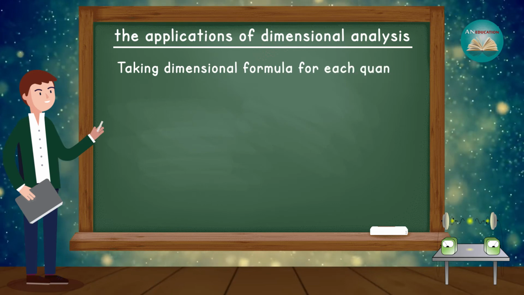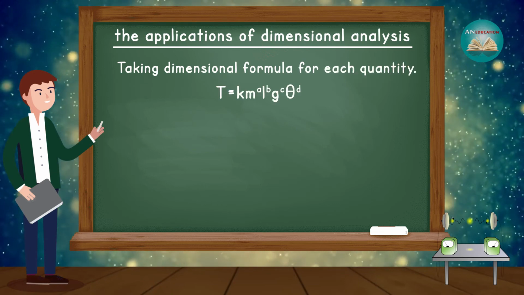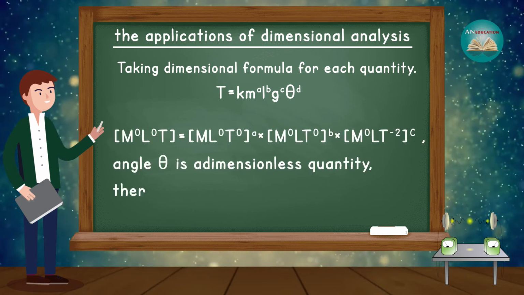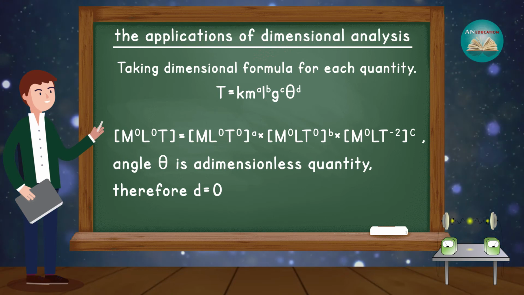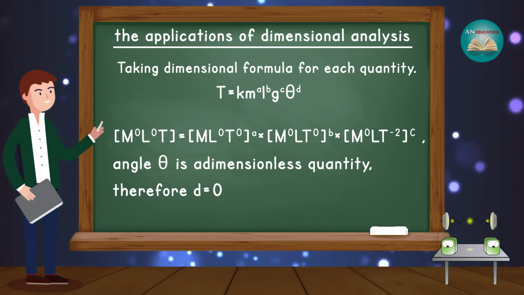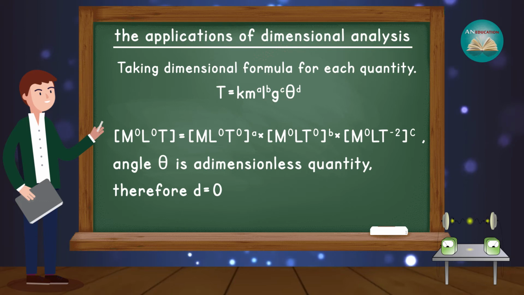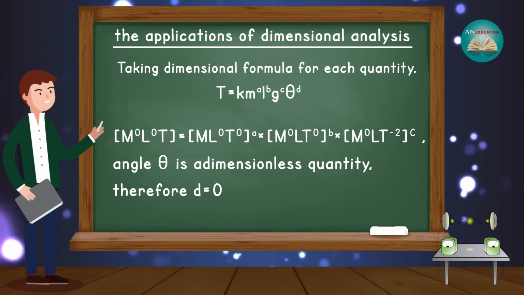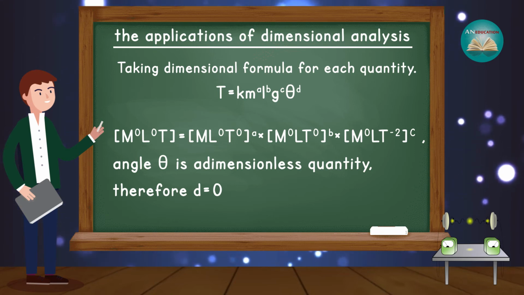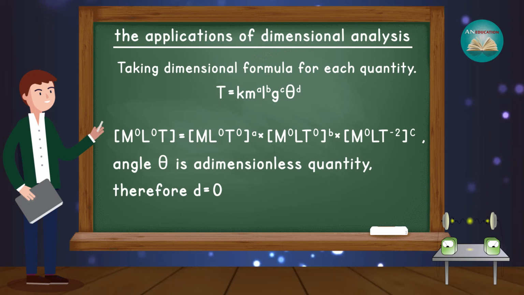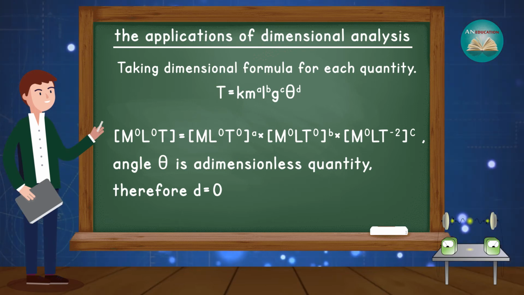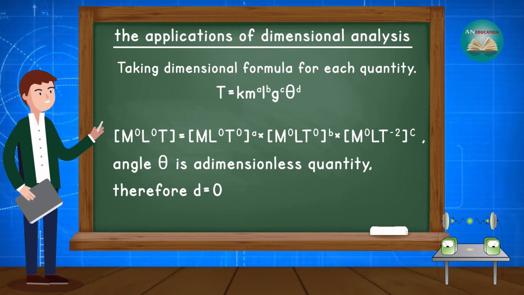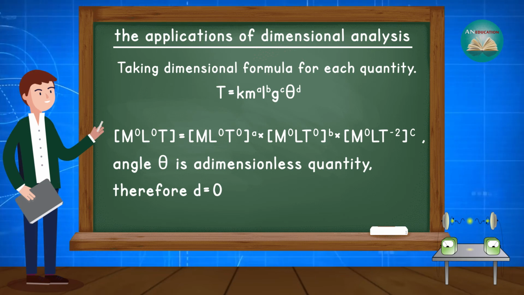Taking the dimensional formula for each quantity, T = k m^a l^b g^c theta^d. The dimension of time period [M^0 L^0 T^1] is equal to [M^1 L^0 T^0]^a multiplied by [M^0 L^1 T^0]^b multiplied by [M^0 L^1 T^-2]^c. The angle theta is a dimensionless quantity, therefore d is equal to 0.